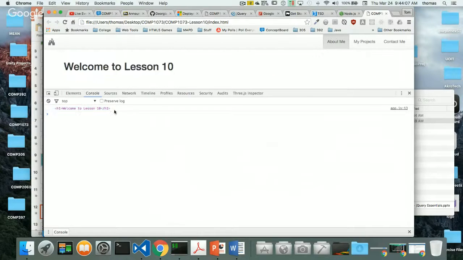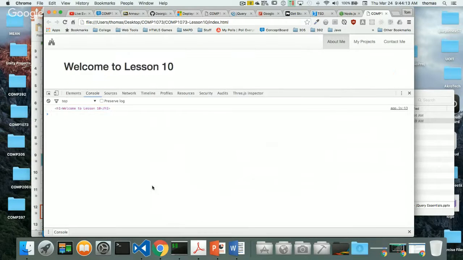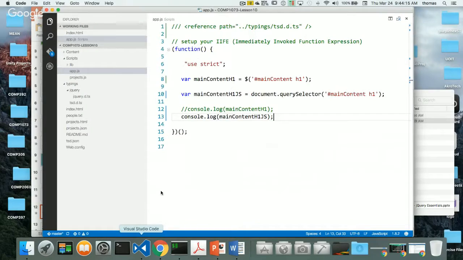So I'm actually getting the whole thing, the H1 tag itself, that's inside of our main content. Let's take a look at that again. What I'm targeting here is our main content H1, but I'm not just getting the text. Notice that it says I'm getting back an element. So that's what I want here, and jQuery does it slightly differently. We'll come back to this in a second, but keep in mind what I'm doing here.